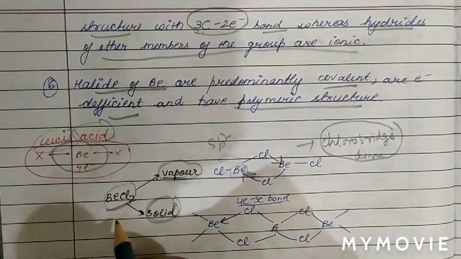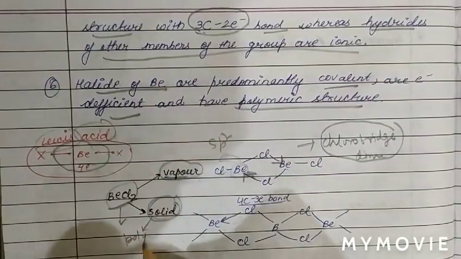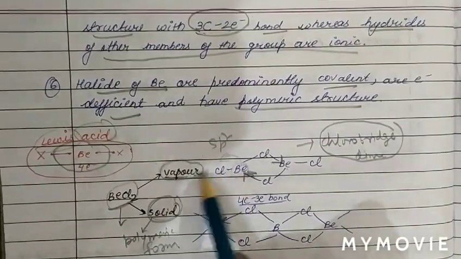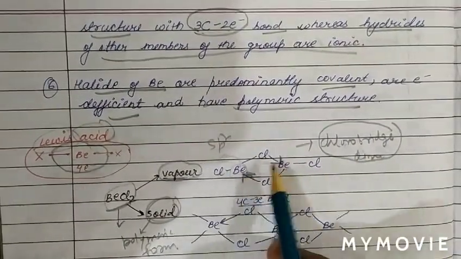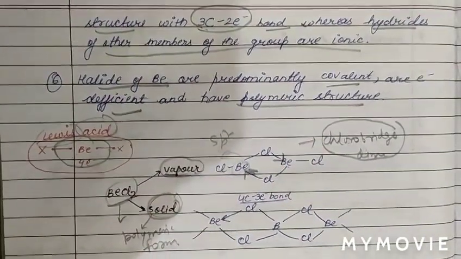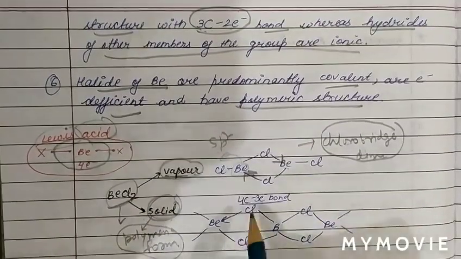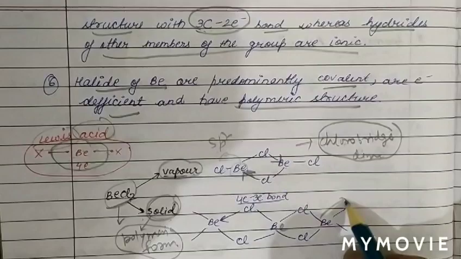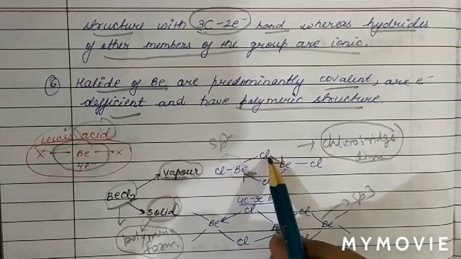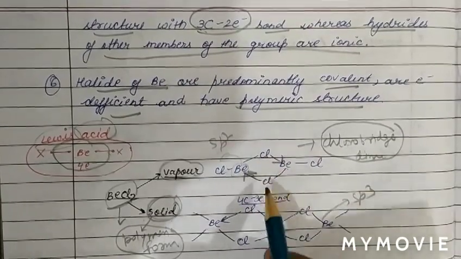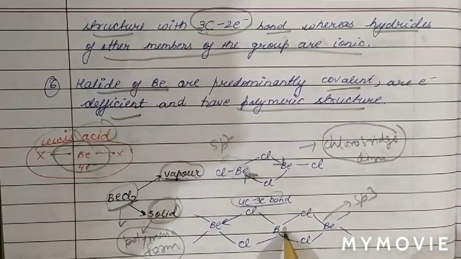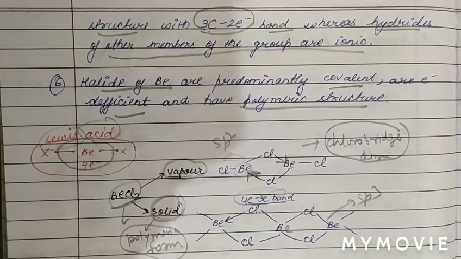While in the solid state, BeCl2 exists in polymeric form. So in vapor phase, BeCl2 exists as a chloro-bridge dimer and the hybridization of each beryllium atom is sp2, while in the solid state, BeCl2 exists in polymeric form and the hybridization of each beryllium is sp3. In the dimer, 3 centers and 2 electrons are involved, therefore a 3 center 2 electron bond is there, while in the polymer we can see 4 centers and the bond is a 4 center 3 electron bond.